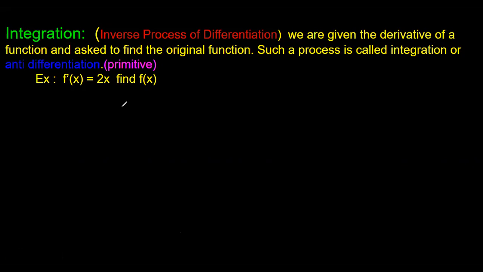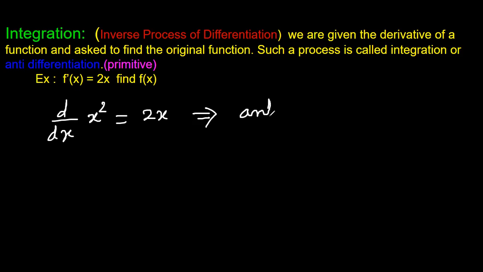Using our intuition about differentiation that we have already learned. We have learned that the derivative of x squared is 2x. Now, what does it mean? It means antiderivative, the inverse process. The antiderivative of 2x will be x squared.